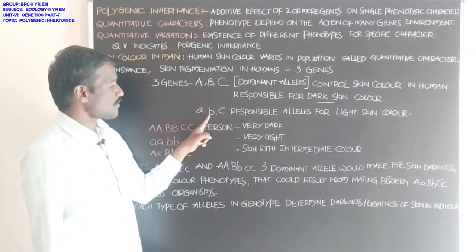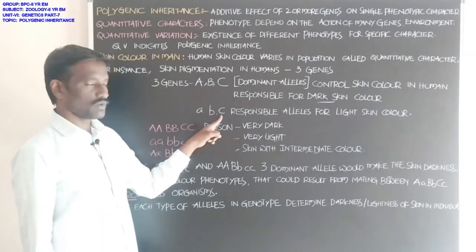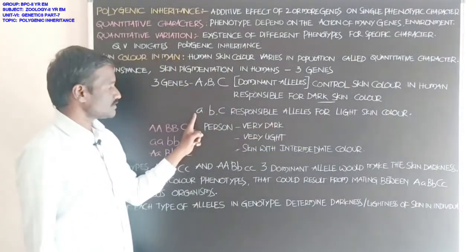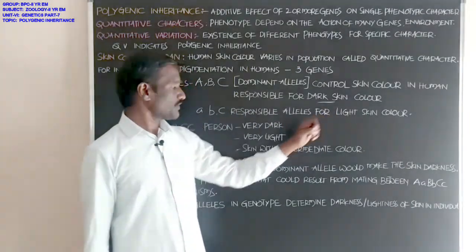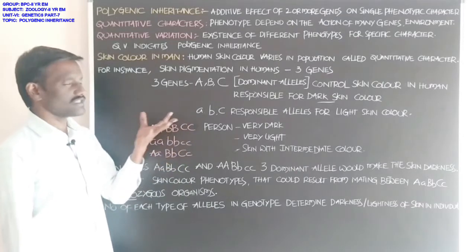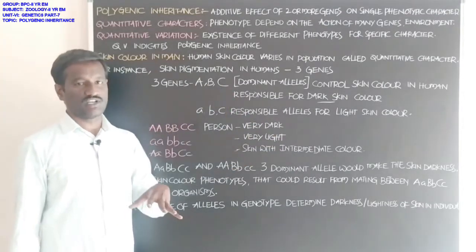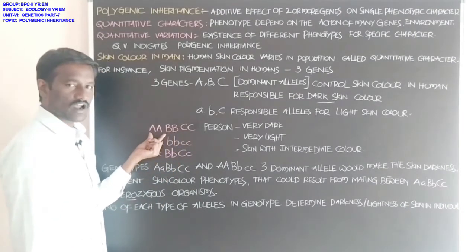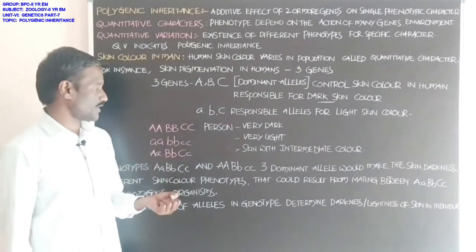Next, small a, small b, small c are the alleles for light skin color. Okay students, these alleles are inherited from the parent to the progeny. In the progeny, these genes are received from the parent individuals, the mother and the father.